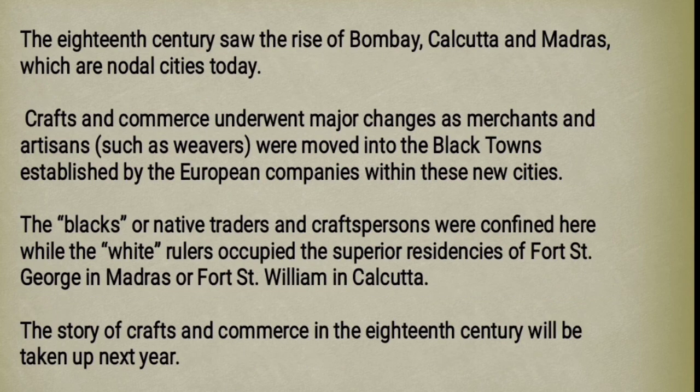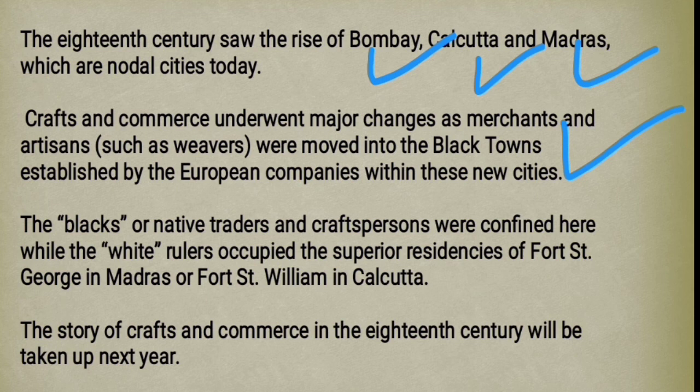And later in the 18th century, some other areas became more important, like Bombay, Calcutta and Madras. They became centers of trade. After that, some areas were known as black towns. Which areas were known as black towns? These were the areas where Indian traders, native traders and craftspersons were living. And some areas were white, where these colonial masters were living.